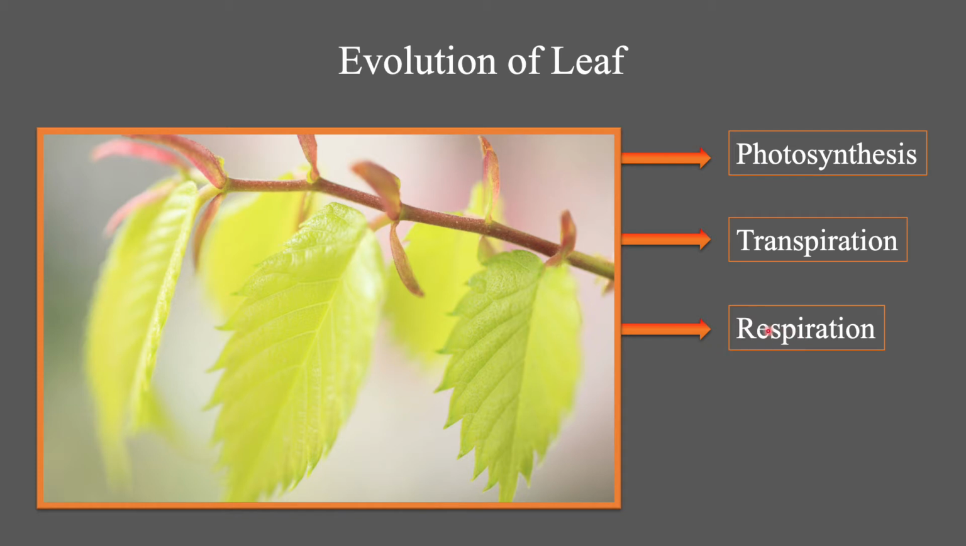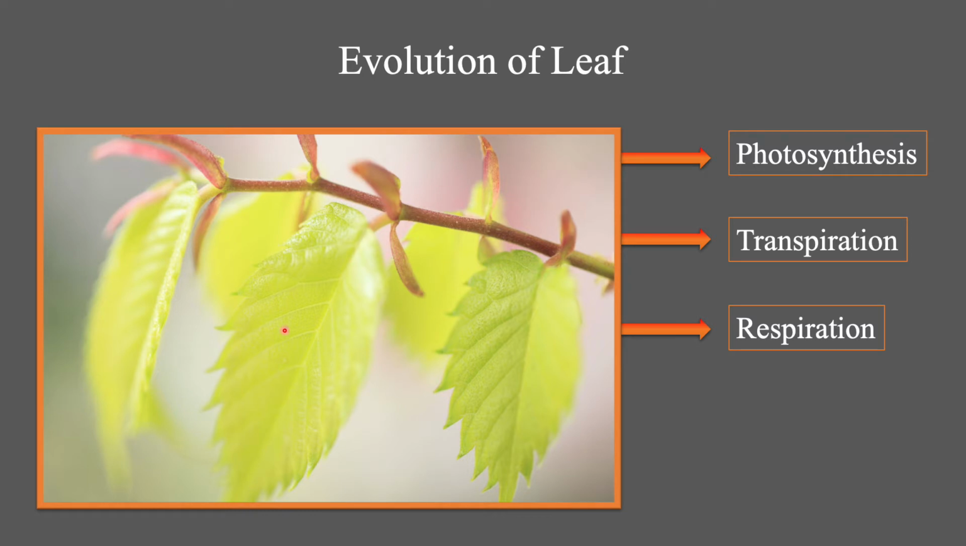Another activity of the leaf is respiration, which involves the absorption of oxygen and liberation of carbon dioxide. The primitive vascular plants have no leaves. The stem, being green, was photosynthetic. It is the evolution of leaf which resulted in efficient photosynthesis.